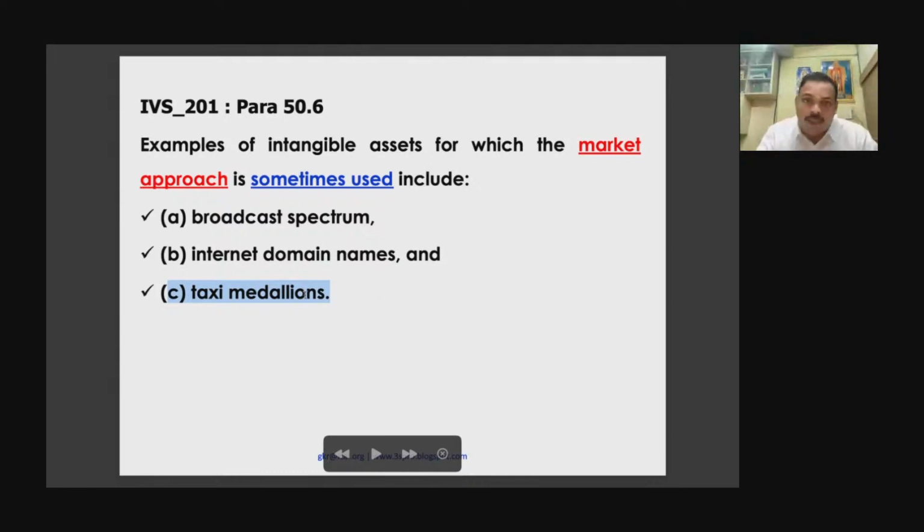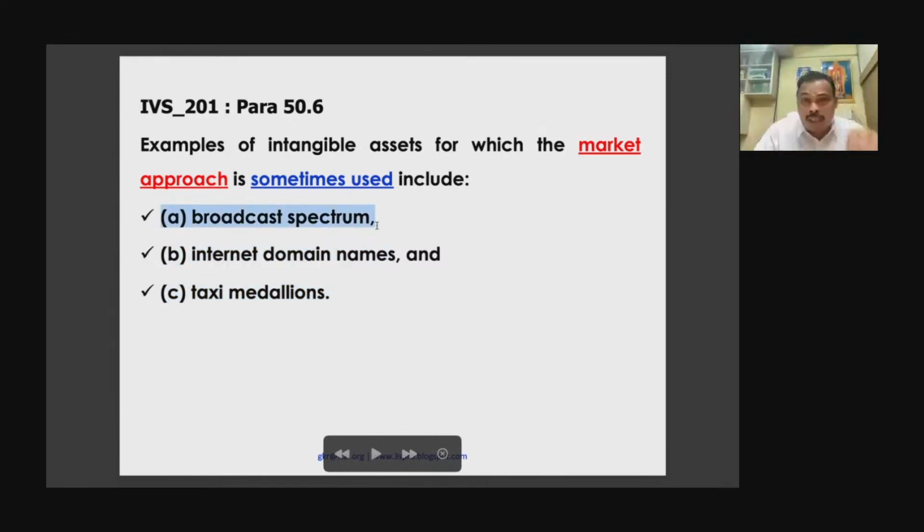This is actually a UK terminology. Taxi medallion is a UK terminology. The International Valuation Standards Council, or International Valuation Standards Committee, is established in US, but they have their headquarters in UK, London, for your information. That is why these terminologies will be in British English. Since it is in British English, Indians will understand much better because we understand British English rather than US English. So taxi medallion is actually called route permit. Internet domain name. Broadband spectrum.